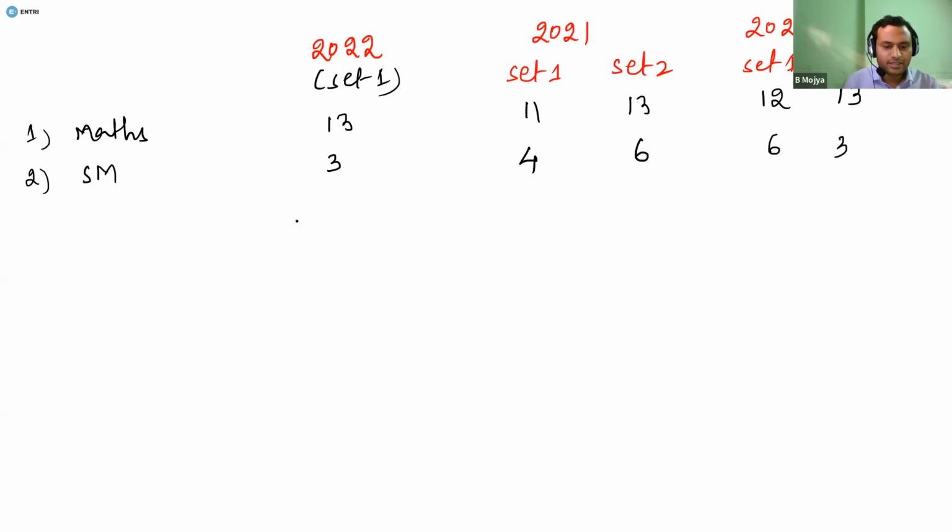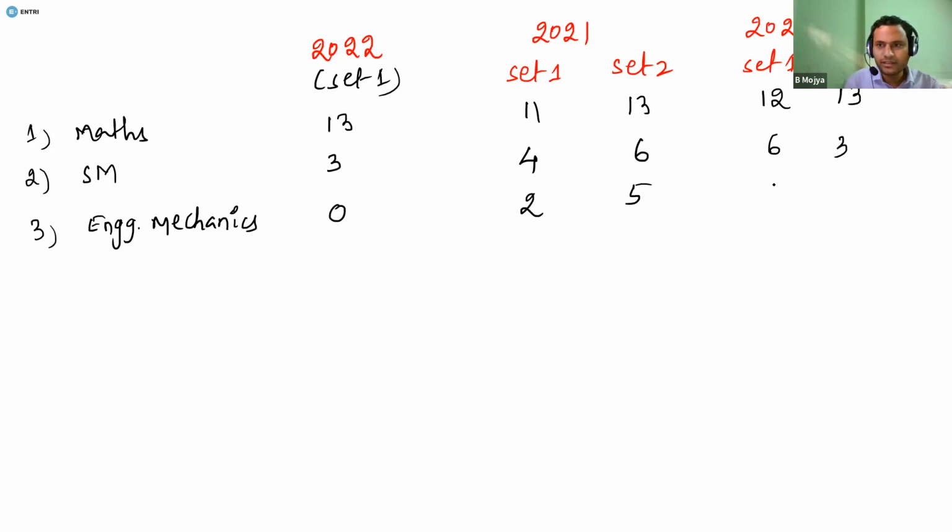Yes, so coming to the other subject, that is engineering mechanics. This time no weightage was given, but last time in set 1 a question was given for 2 marks, and another set was given for 5 marks.